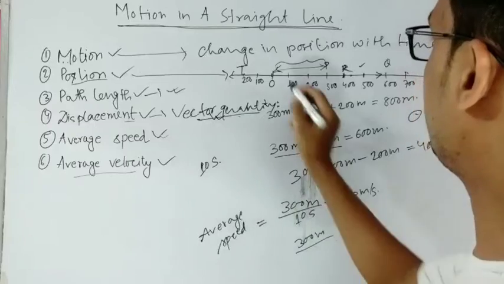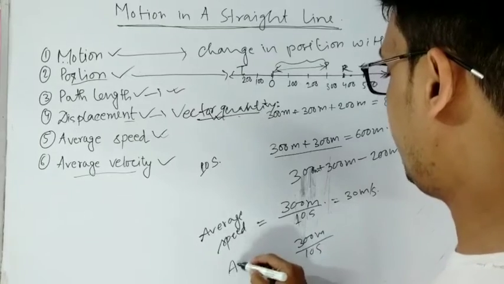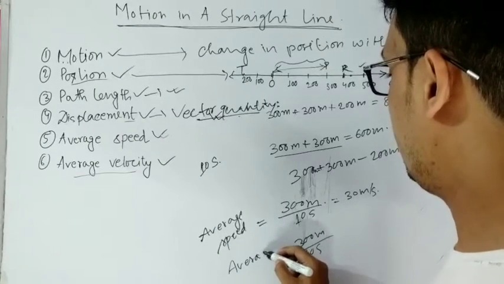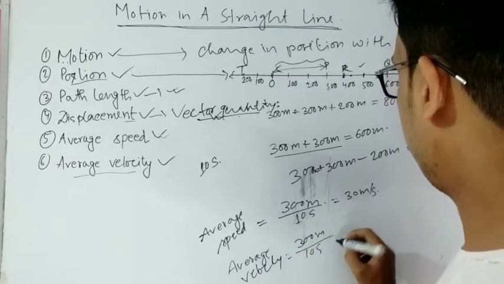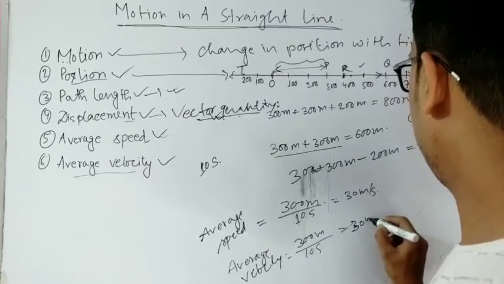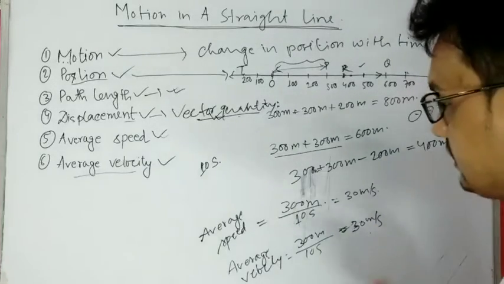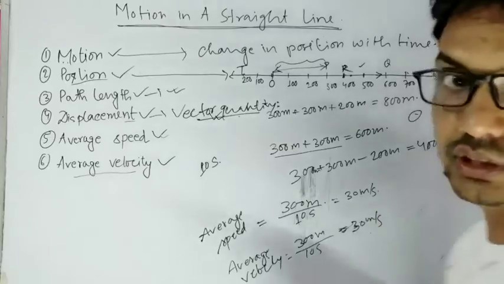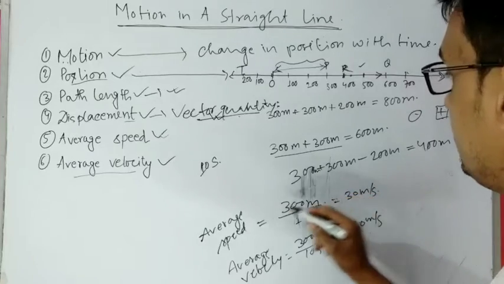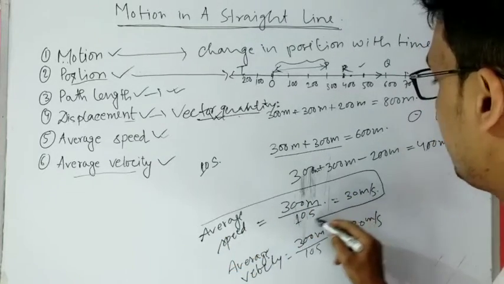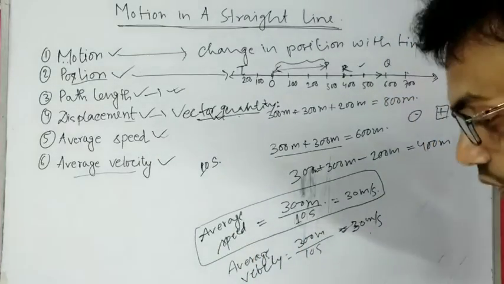Displacement is also 300 meter and it has taken 10 second. So average velocity is also 30 meter per second. But when I am saying velocity is 30 meter per second, there is a notion that it is in the positive x direction. But when I am saying average speed, it does not actually say anything about direction. Whether it is moving in the positive x direction or not, it is not saying anything about that.